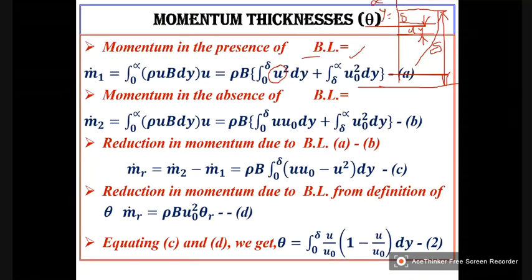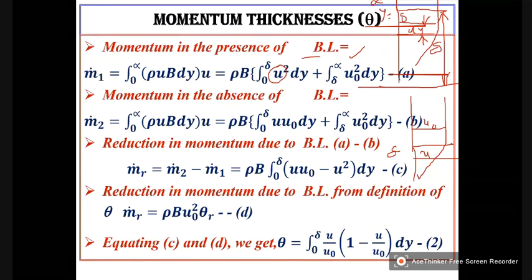So in this region, what is the velocity? See, this is how the velocity will be. This is delta. This is u. And what is this velocity away from the boundary layer? U naught. So for writing this integral, we have written u naught square.